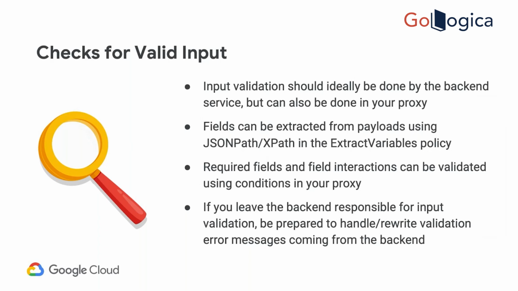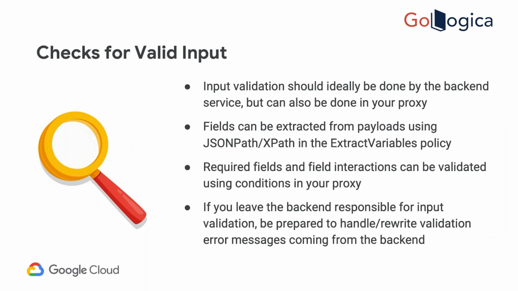You can parse the backend error messages and then rewrite them as per your standard. You might have an error structure with four fields, for example. In your scenario you are sending four fields, but the backend is only sending two fields. So they are missing two fields. You still have to put the other two fields because all your errors have a common standard. Otherwise the client's APIs will break, their integration will break.